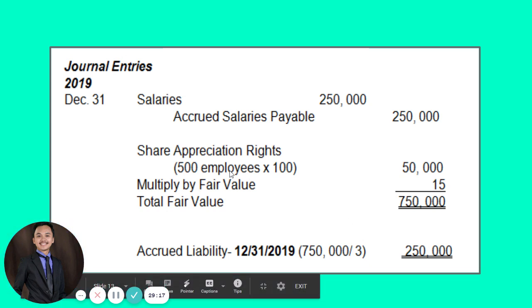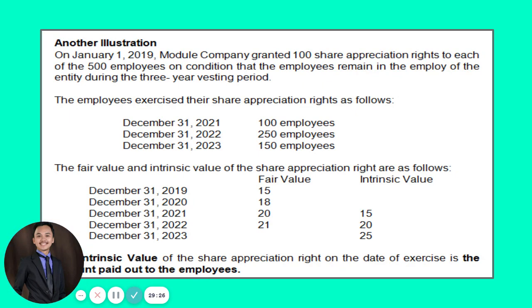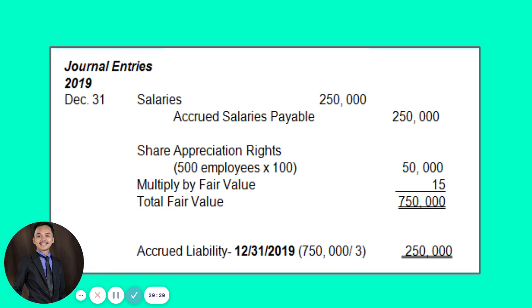Okay? So let's account. For example, we have here on December 31, 2019, the first year of the 3-year vesting period. So we have how many employees again? We have 500 employees, no? 500 employees, and then no assumption of employees leaving the corporation. So that means these 500 employees will be receiving 100 share appreciation rights each.